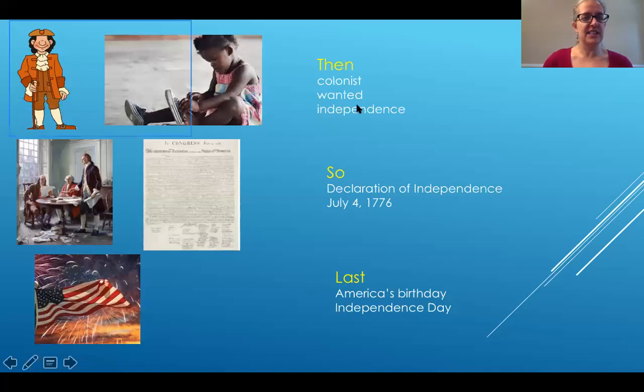Okay, look at this set of pictures and words. Say a sentence. You could say, then the colonists wanted independence. Okay, let's look at the next set of pictures and words. Say a sentence. You could say, so some colonists wrote the Declaration of Independence. It was signed on July 4th, 1776.